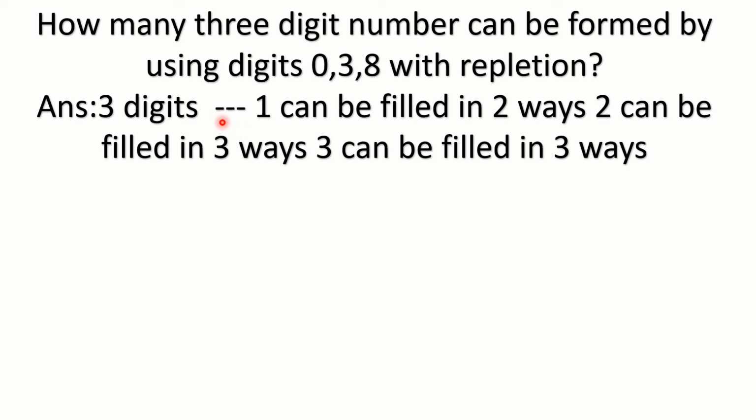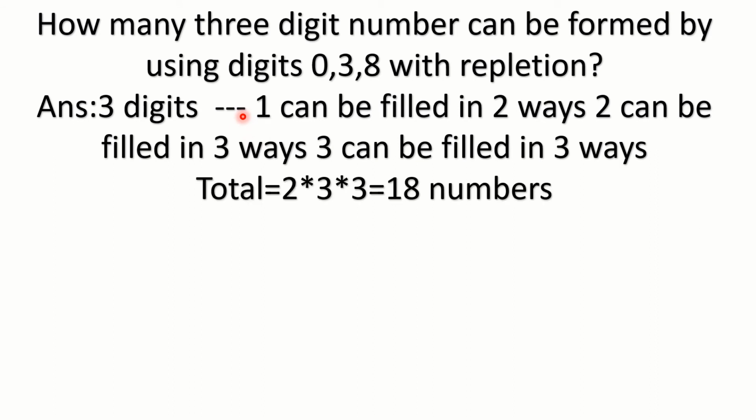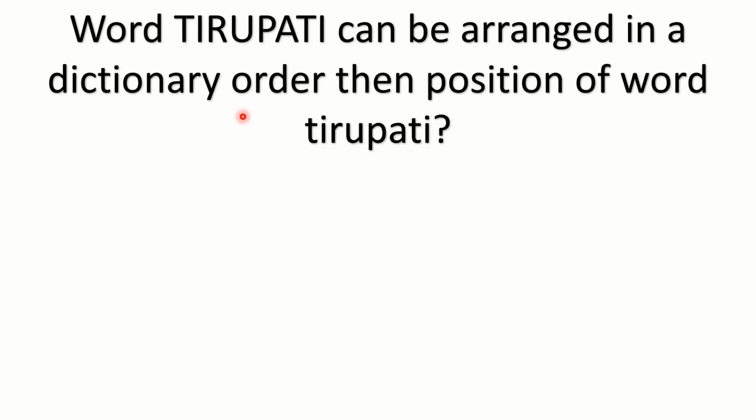The second place can be filled in 3 ways, because repetition is allowed, so you can use any of the 3 digits. In the third place also you can use 3 digits. So total combinations are 2 into 3 into 3, so 18 numbers are there.